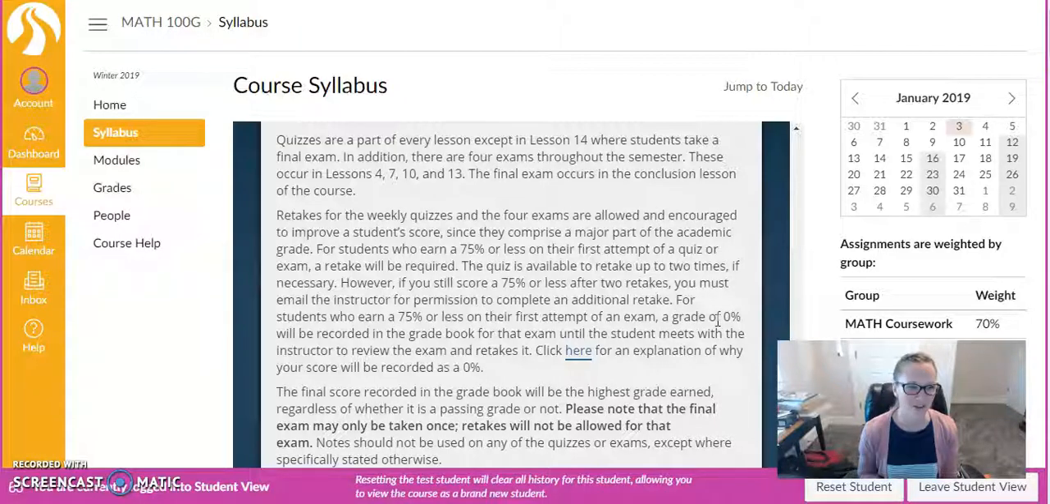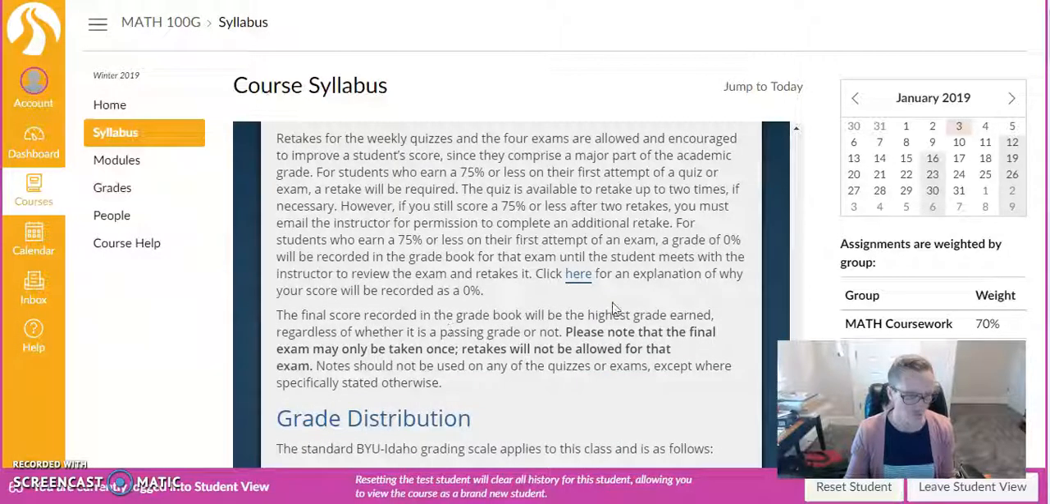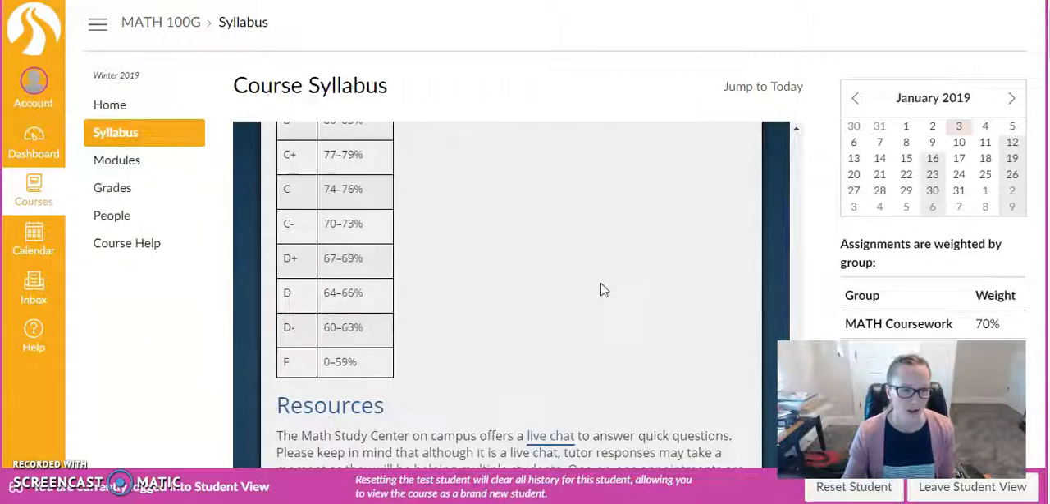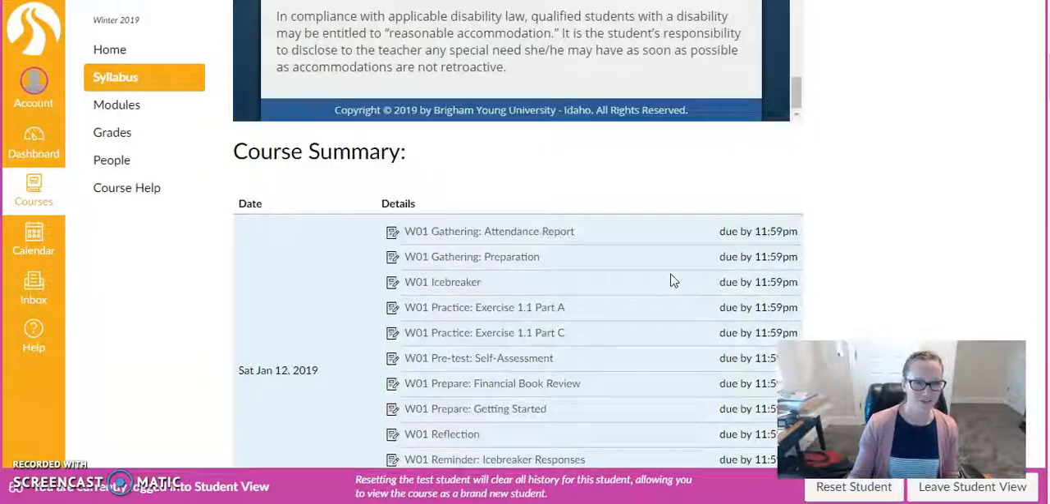Particularly because with the exams, until you do that retake, your grade will be entered in the gradebook as a 0 for that exam, and so really important. If you get that 75% or less on an exam, you don't want to get the 0, so it's really important that you do that retake, and make sure that gets done on the exams. The only exception to this is the final exam, and there is only one attempt on the final exam, no retakes allowed, so just prepare carefully for that final exam. Alright, I think that was everything I wanted to touch on in there.